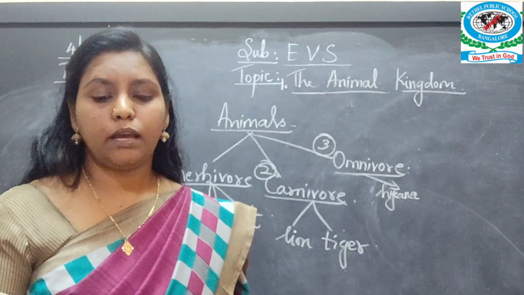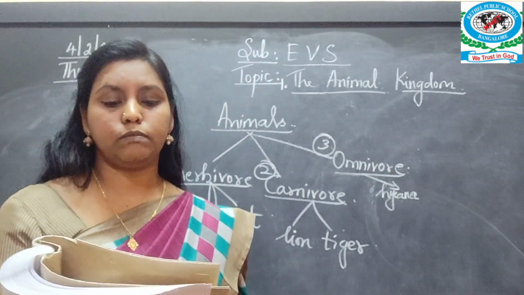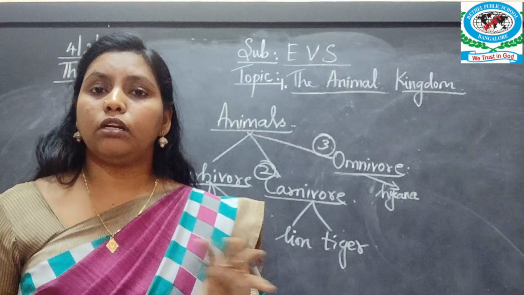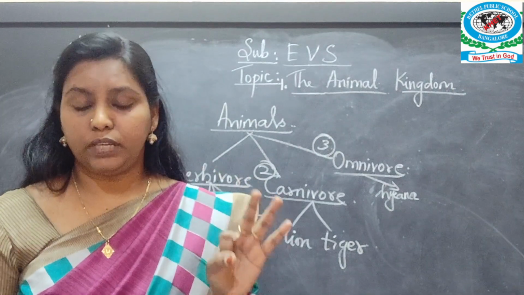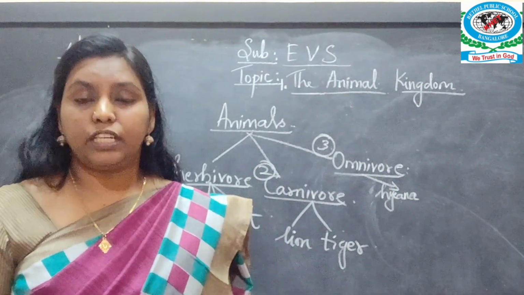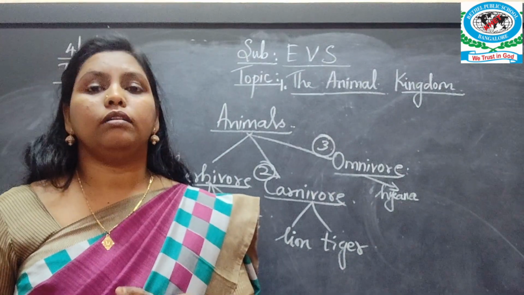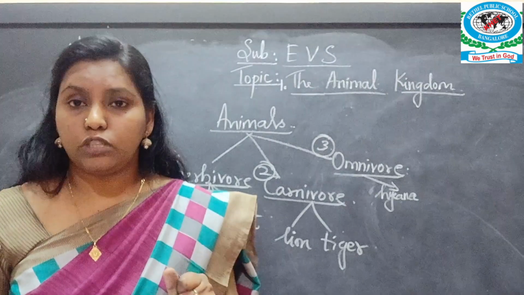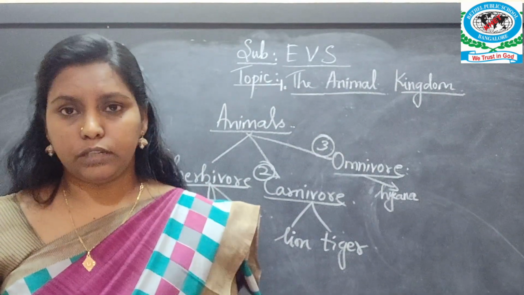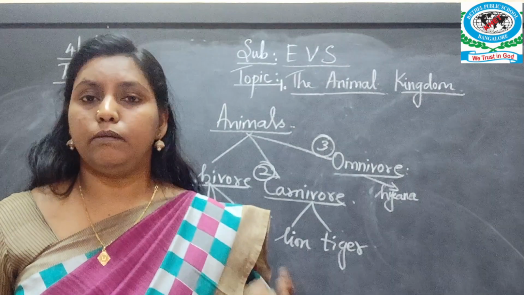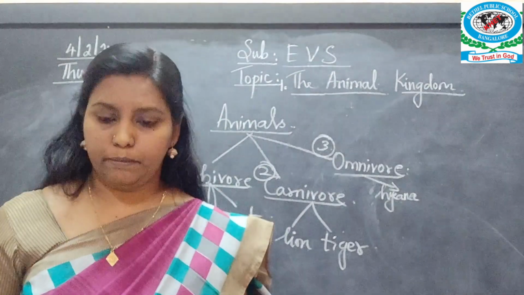Okay, the next activity is make a list of food items used in your house. Draw a circle around the food items obtained from the animals. So what are all the food materials present in your house? For example, rice is there, chapati is there, sweets, eggs, milk, fish, chicken, meat, biscuit, bread, and so many things, isn't it? So half of the things are produced from animals. So what things can you tell? The fish you eat, the chicken, the meat, the milk you drink, the eggs you eat, all these are products of animals.